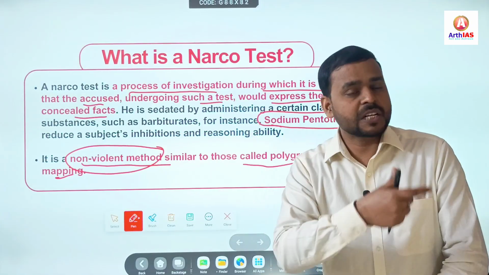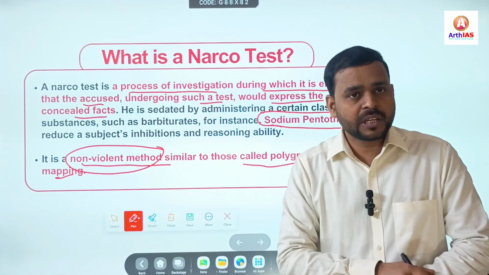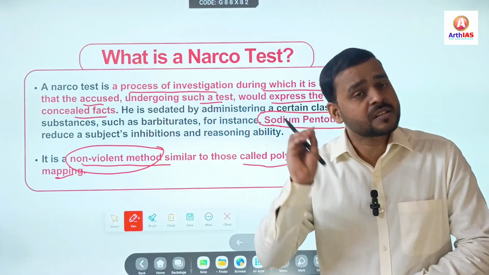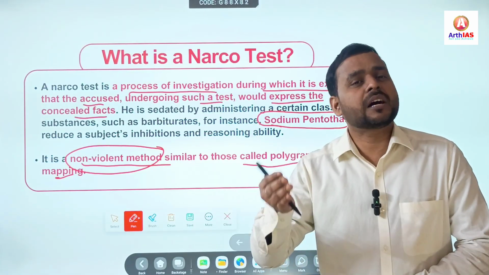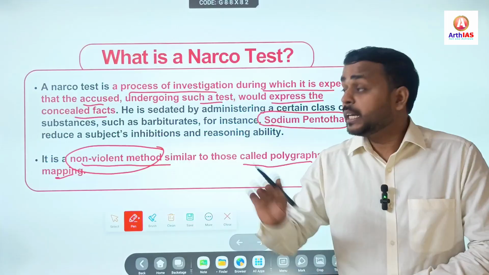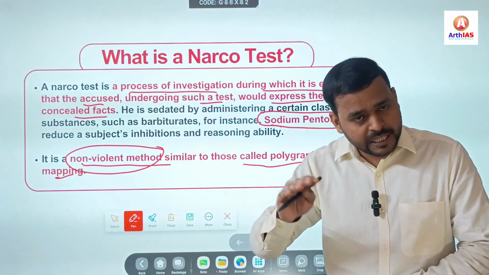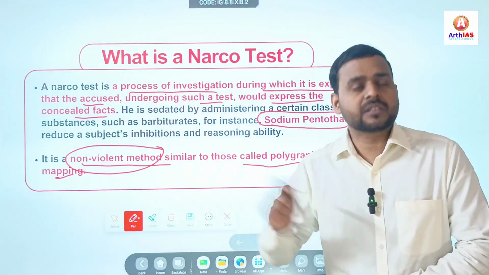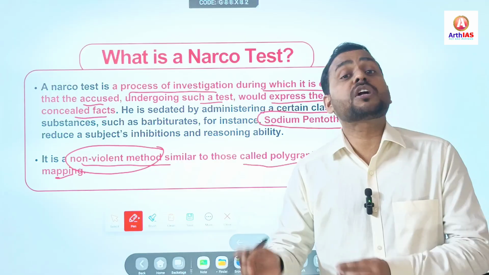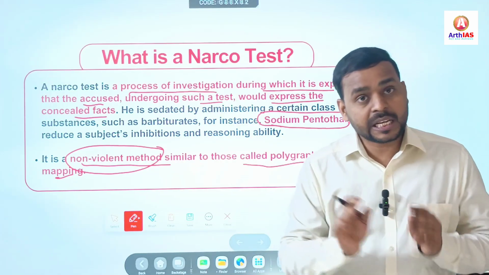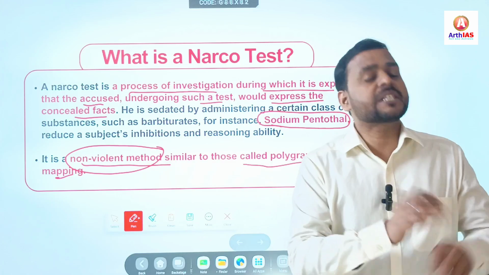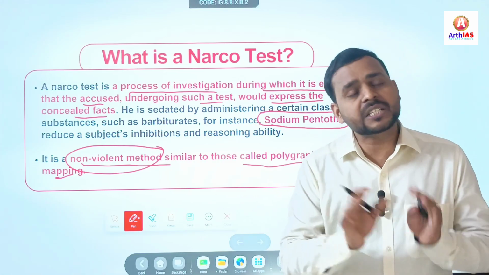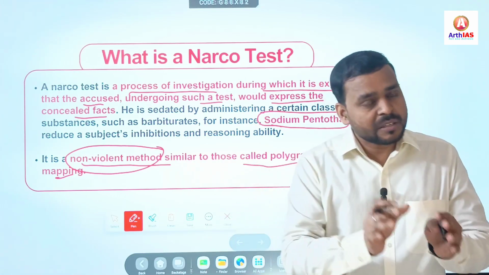Simply, certain substances are injected in his or her body, and that person loses logical ability, reasoning ability, and is supposed to reveal concealed facts. But any statement given during a narco test is not acceptable to the court as permanent evidence, right? Though it can be substantiated, it is not reliable. It is just considered as a statement given in front of police.